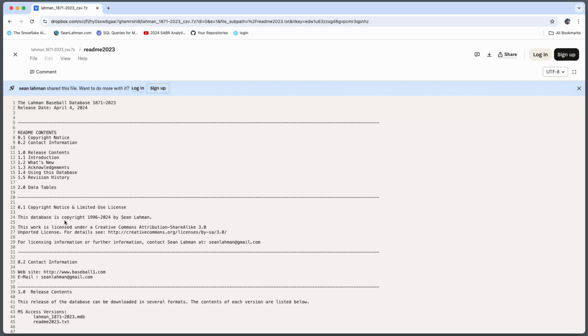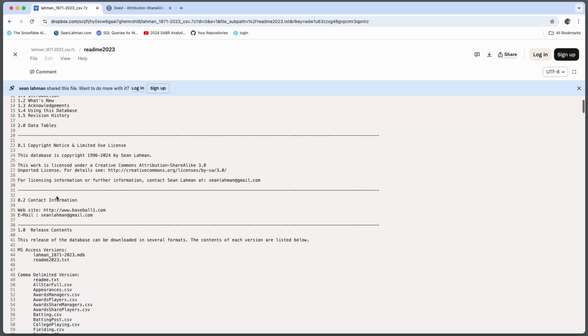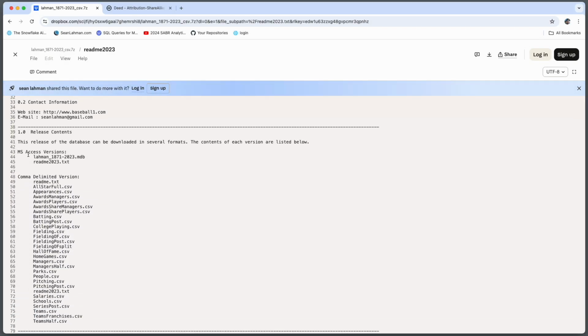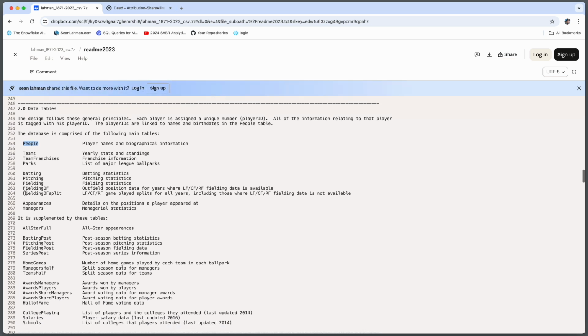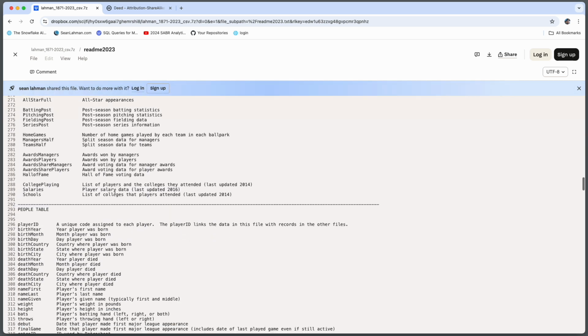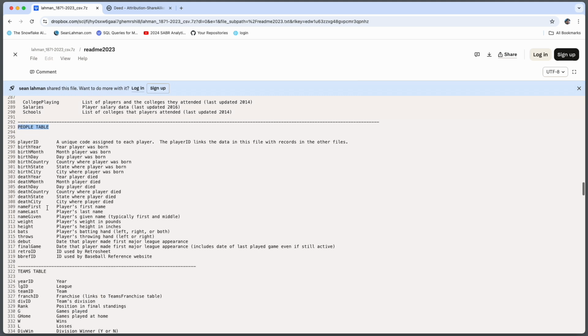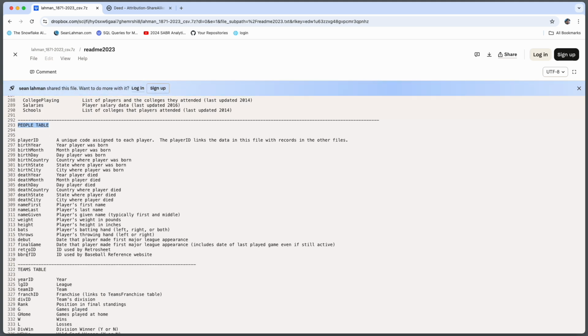Sean licenses the database under the Creative Commons Attribution-ShareAlike 3.0 license, which I'll post below in the description of the video. In Sean's README, he lists the 27 CSV files that you'll find in the download, and he goes into detail on the topics of each table and the columns contained within each table. And although Sean provides versions for Microsoft Access and Microsoft SQL Server, the CSV files do not have a prepackaged DDL to create your database tables, so you're going to be on your own for that one.